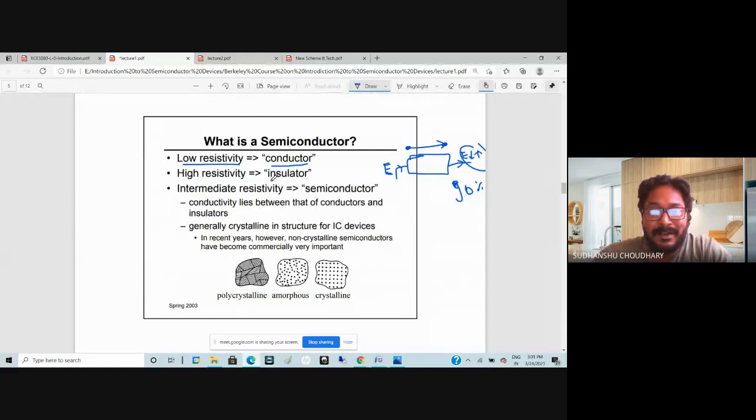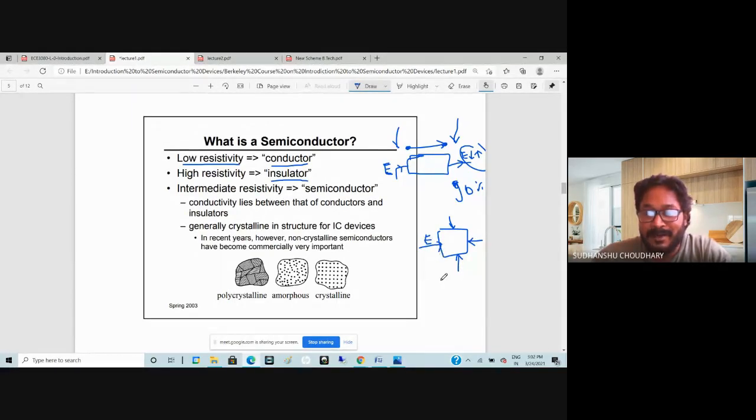Now what is a bad conductor? A bad conductor means it's an insulator. You apply E over here and you get nothing outside here. That is, it doesn't conduct. For example, wood. A piece of wood, you try to apply some energy here, you won't feel anything here. That energy will not be transmitted. At this point also, you will not feel anything, so that energy cannot be transmitted.